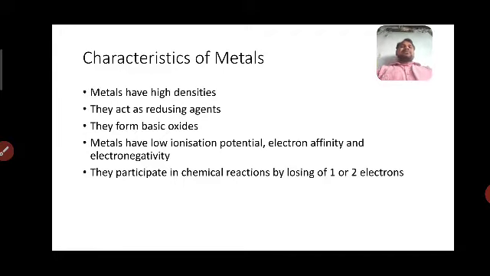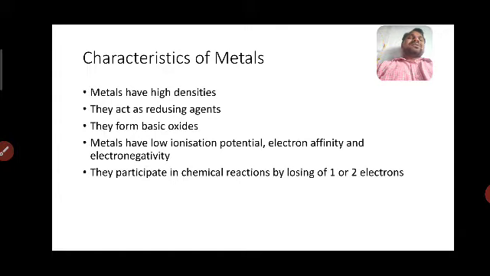And the characteristics of metals. Metals have high densities. What do I mean by density? Mass per volume. Within a definite amount of volume, the mass is there. That mass is called the density of that material. So metals have high density, meaning within the volume a high mass is there. That's why we call it high densities.